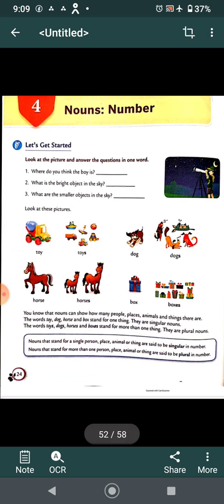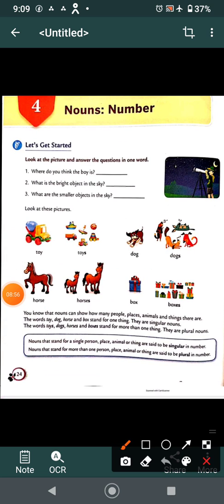Now children, after doing this, let's open our book. As usual, first write the date, day, classwork on the top, and let's start our work. Chapter name is Nouns Number. Let's get started. Look at the picture and answer the question in one word. Where do you think the boy is? Where is the boy? What is the bright object in the sky?